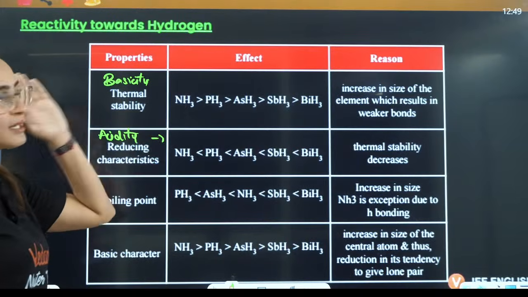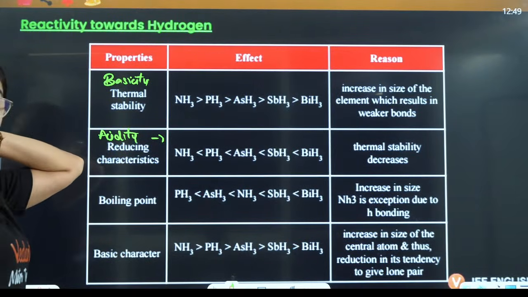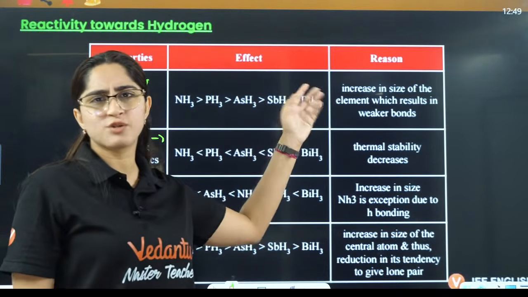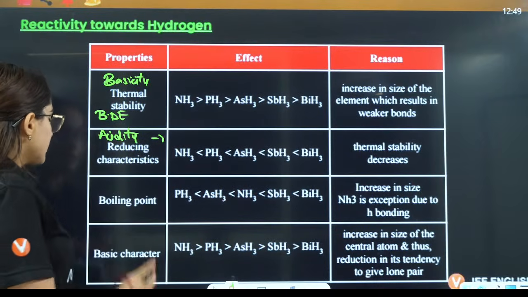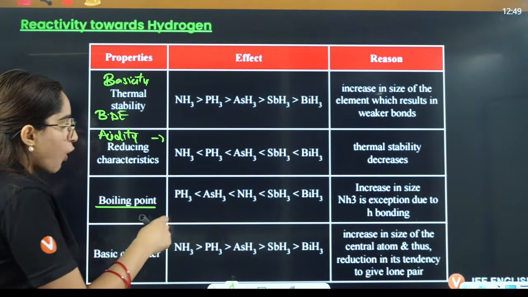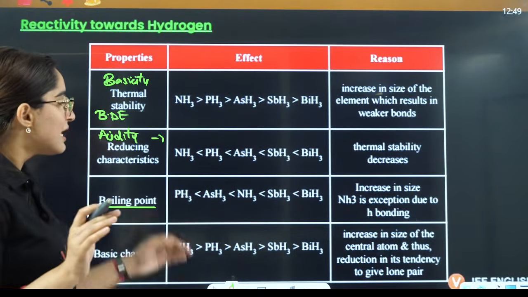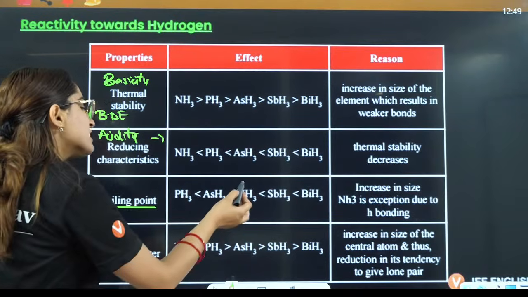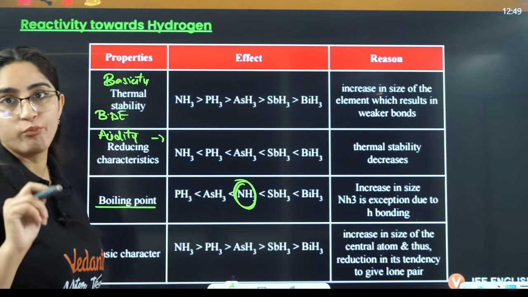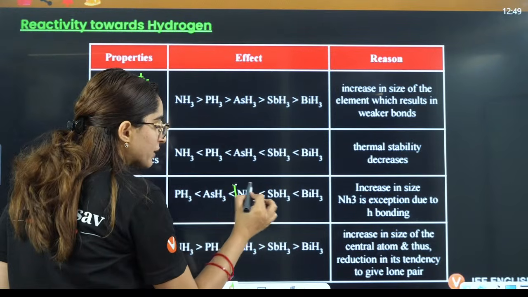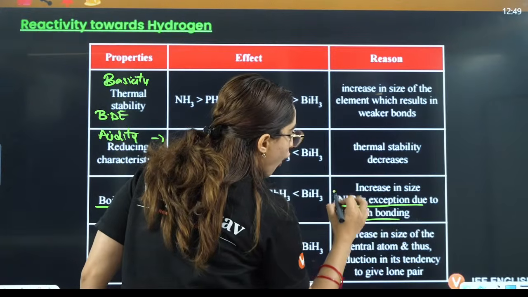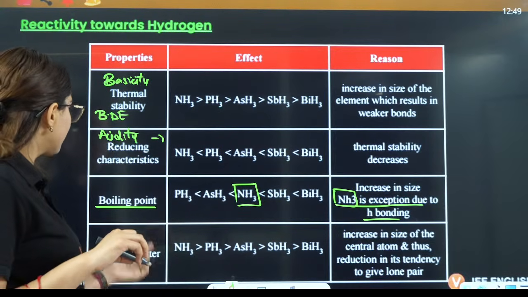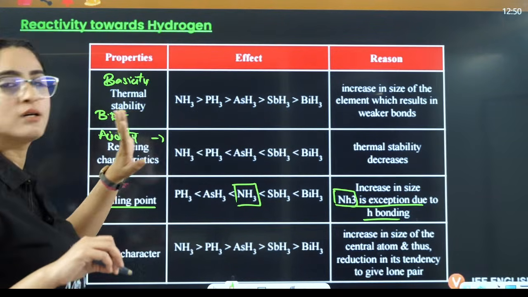If thermal stability is decreasing, that means bond dissociation enthalpy should also decrease down the group, because this is least stable, so it can easily be dissociated here. Now if you talk about the boiling point, firstly, this is very important, it should increase down the group. So NH3 should have minimum boiling point. But this question is asked so many times: because of the hydrogen bonding of NH3, it lies in between here. Then basic character I told you here only, it is same as thermal stability.